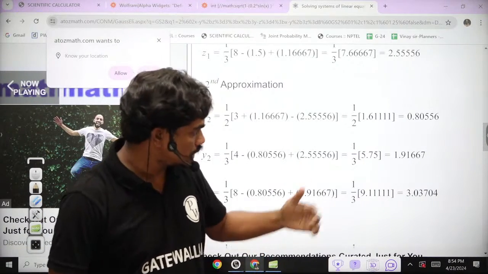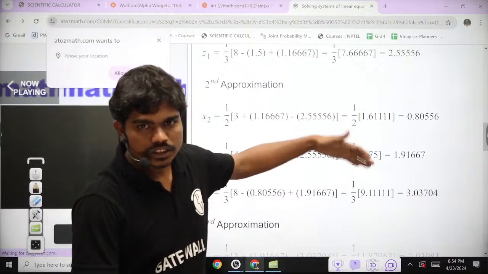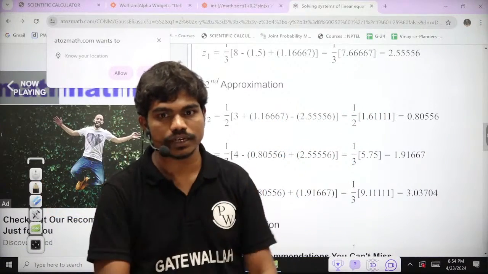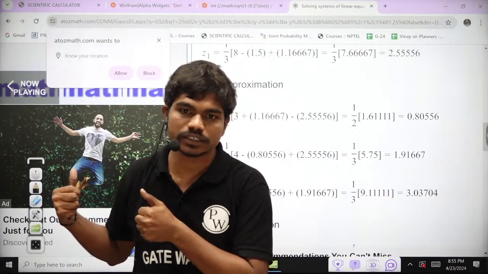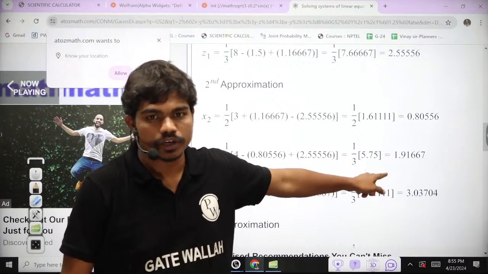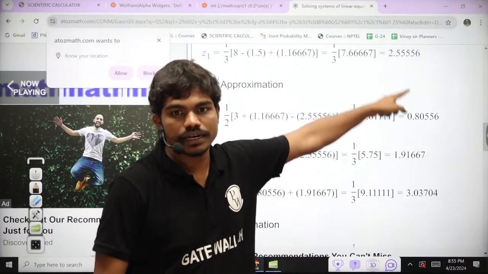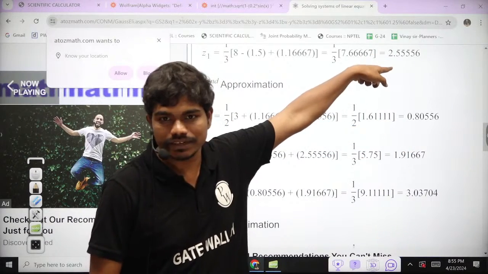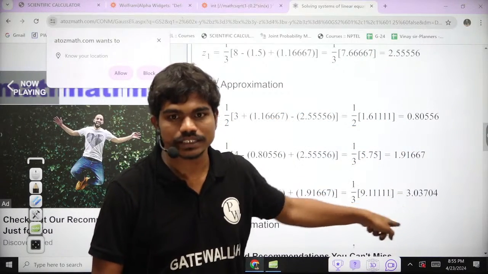Since you know the actual roots, in the second iteration the values started going towards the actual solution. Because it's clearly a diagonally dominant system, it should converge. You can see this is going towards 1. Initially it's 1.5, now it came to 0.8. This one is 1.67 or so, coming towards 2, and this is coming towards 3.